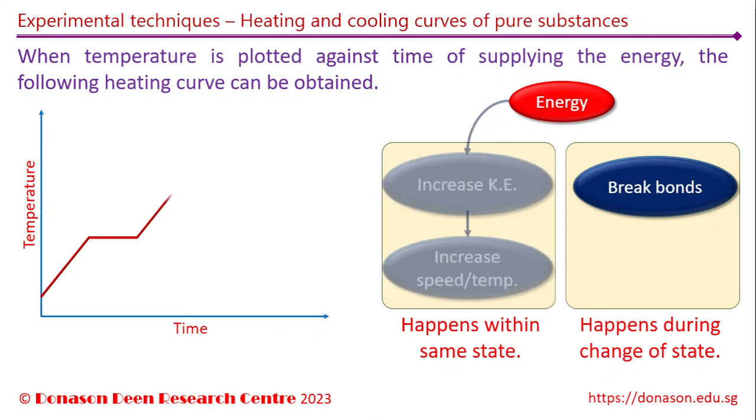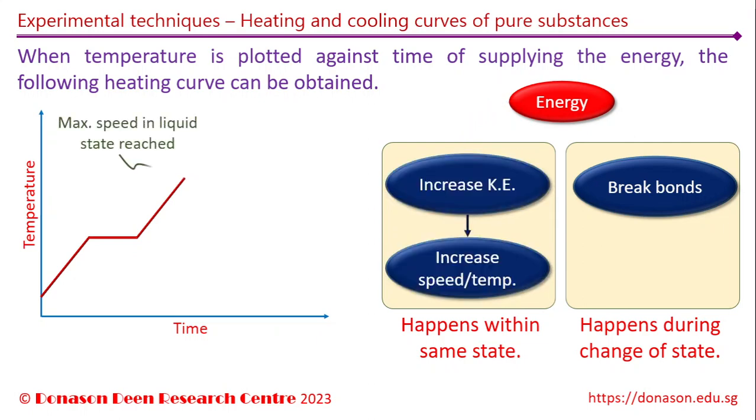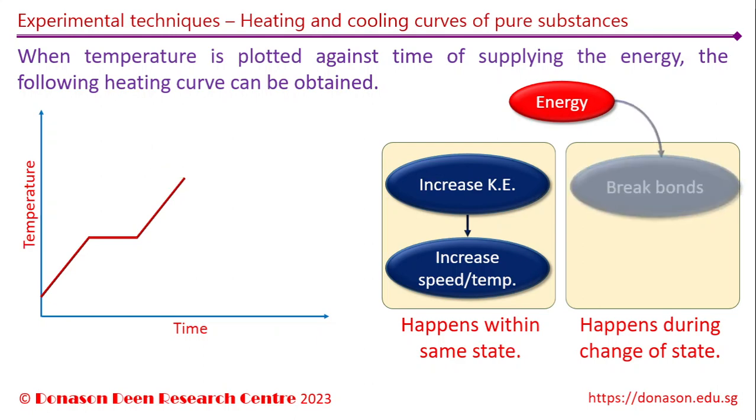This is due to the greater freedom of movement in liquid state, where the particles are no longer bound tightly to each other, unlike in solid state. The temperature keeps rising once again, till the maximum speed of the particles in liquid state is reached. As the particles cannot move any faster, the energy will once again be used to break the bonds holding them in the liquid state. As more and more of the bonds in liquid state break, the substance turns into vapor or gaseous state, which gives it complete freedom of movement.